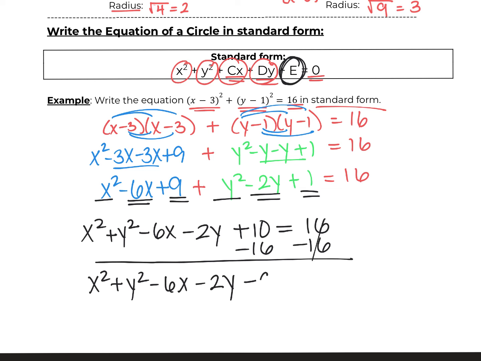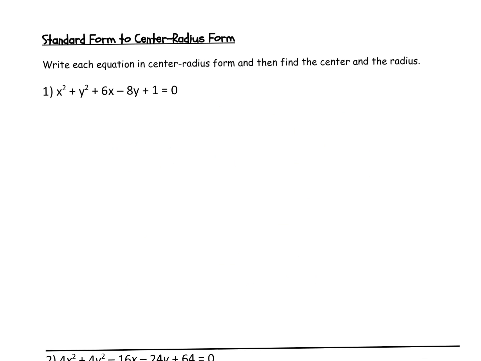10 minus 16 is negative 6, and then equals 0. So you see how you found your equation now in standard form? X squared, y squared, x's, y's, number, and then equals 0. All right, let's take a look at the example on the back.